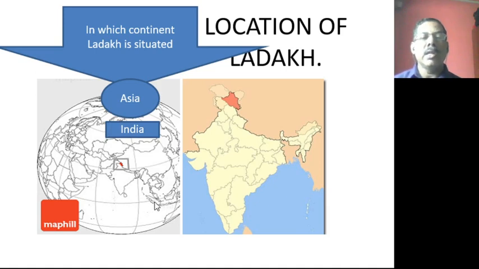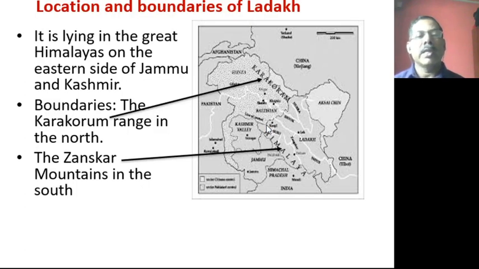In which country is it situated? In India. So you can see here India. Here Asia, and afterwards India, and you can very easily locate Ladakh. It is in the northern part of India. So Ladakh is situated in the northern part of India. It is a cold desert. Now what exactly are the location and boundaries of Ladakh?